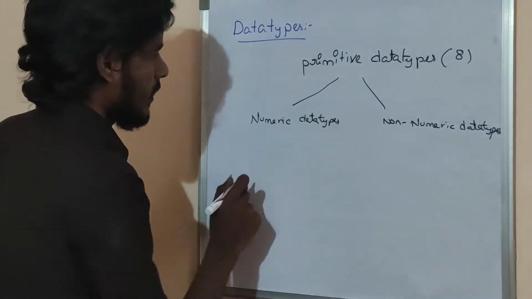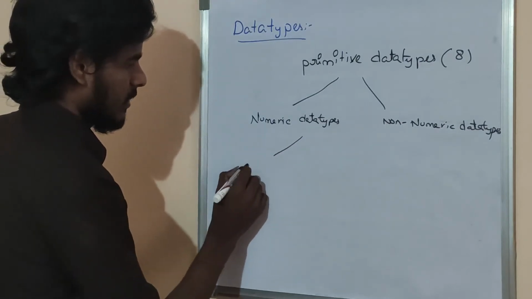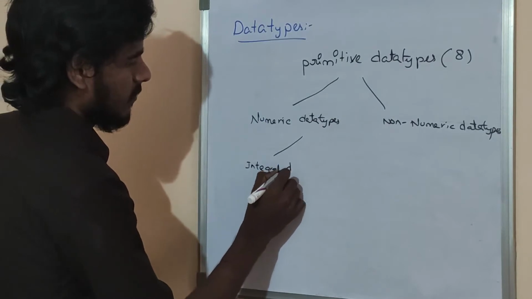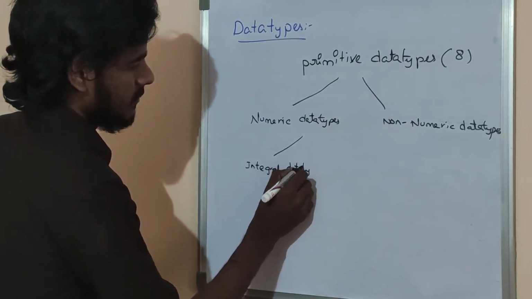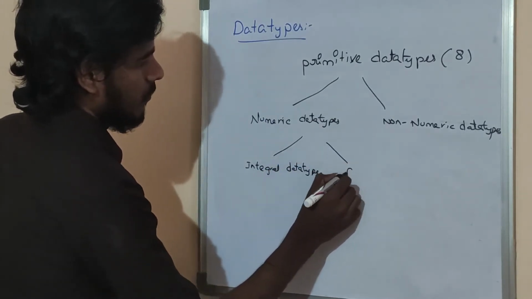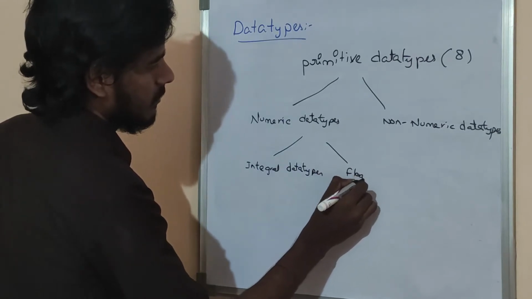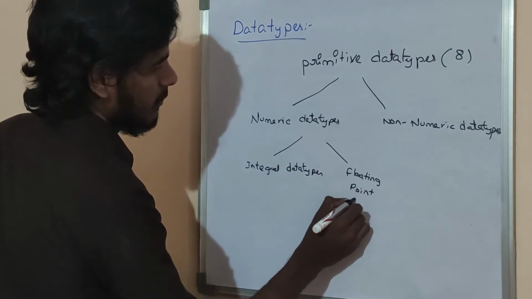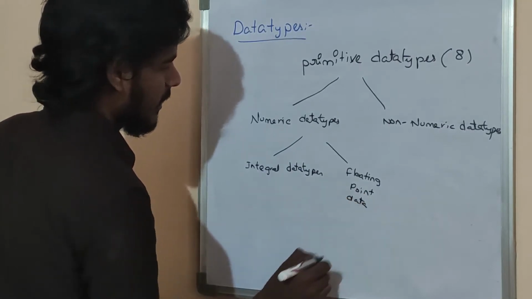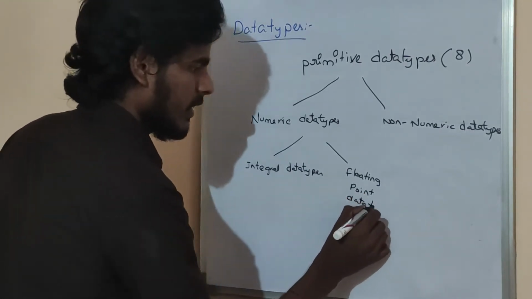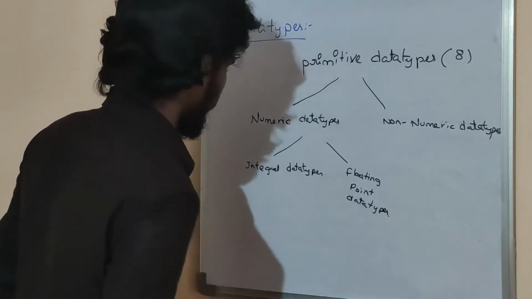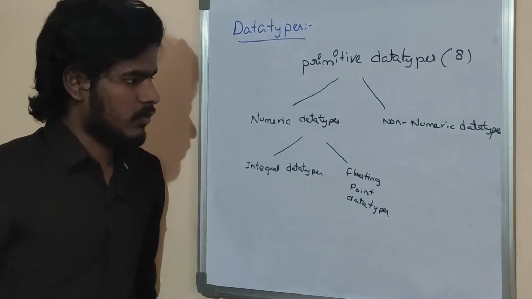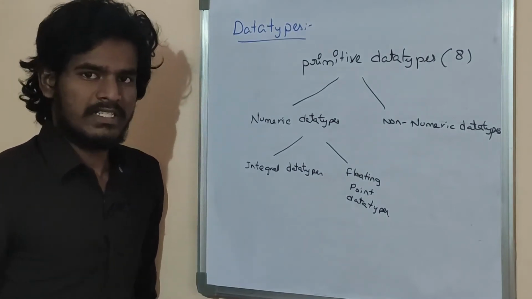What are the numeric data types? Integral data types and floating point data types. Integral data types represent whole numbers. Floating point data types represent decimal points.